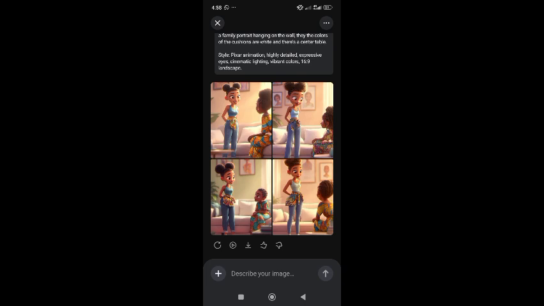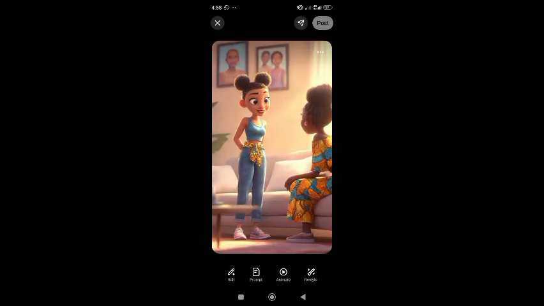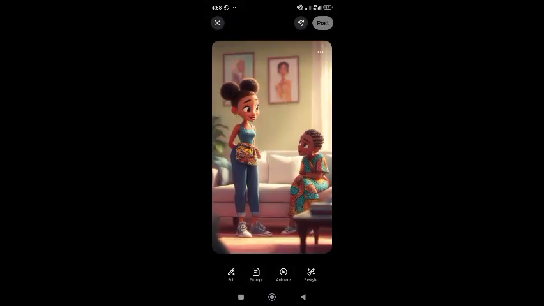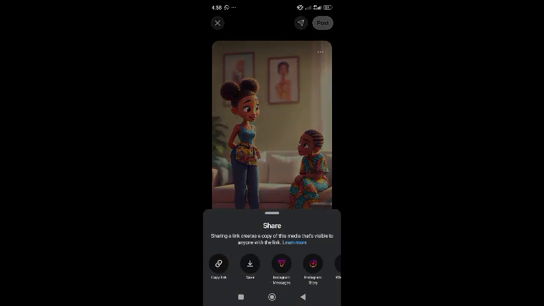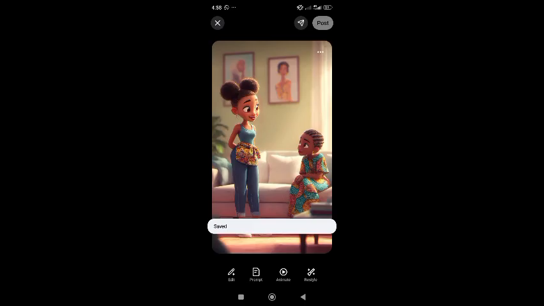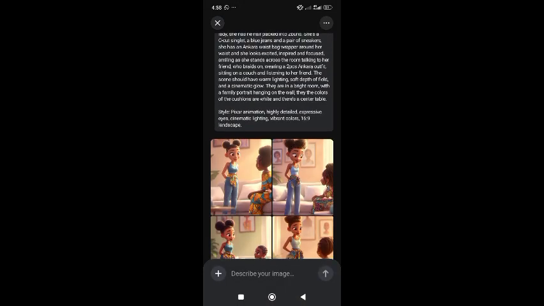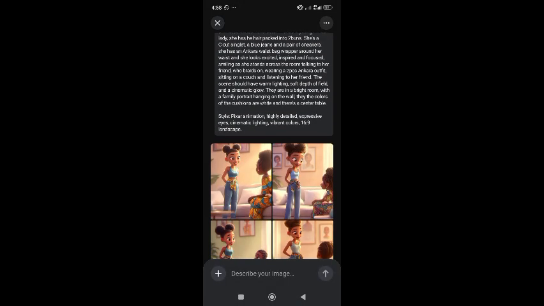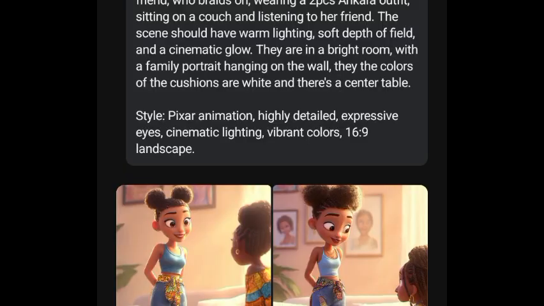Okay, so this is what it has given to us. I like this one. I'm going to save this one. But you notice something, right? This is what I was talking about when I talked about having the pictures in 9 by 16. It always gives me the image in 9 by 16 instead of 16 by 9. As you can see, I actually put it in the prompts, but this is just what it gave me.